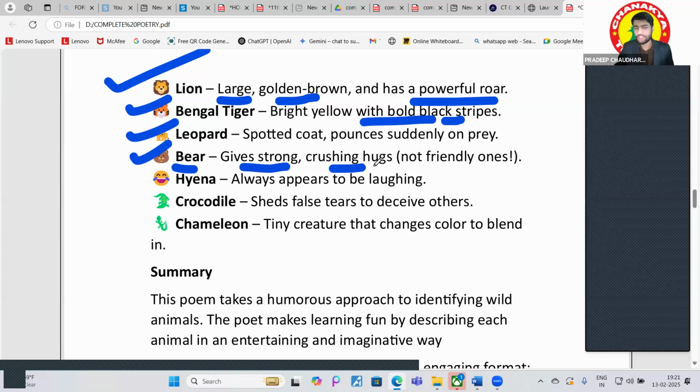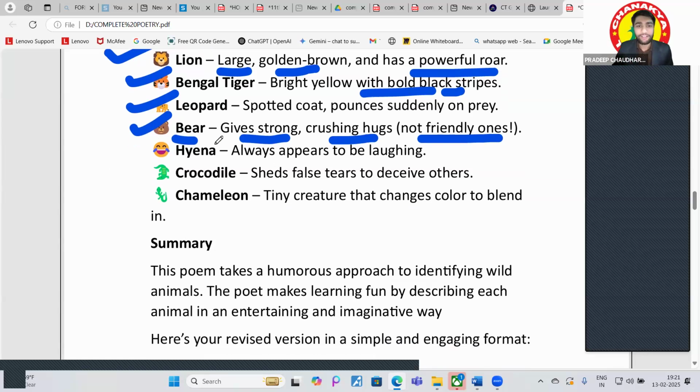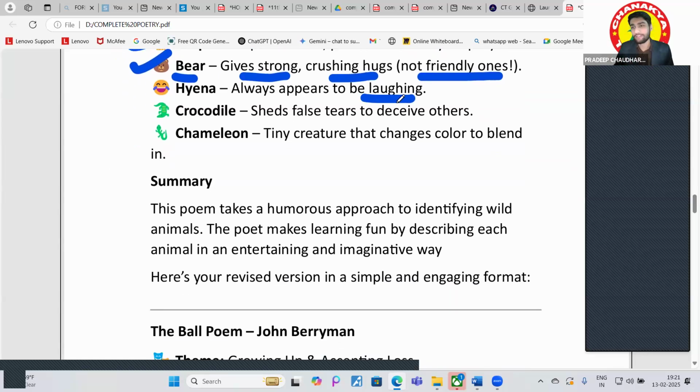Giving strong and crushing hugs, not friendly ones, right? Just like he wants to give you a hug, but it is a trap. He will crush you. The hyena always appears to be laughing. It seems like he is laughing only, as if he is in his own universe. Always appears to be laughing.